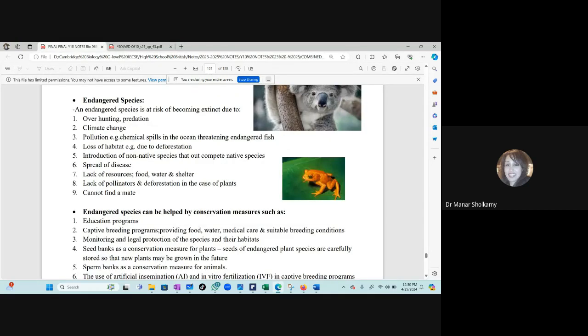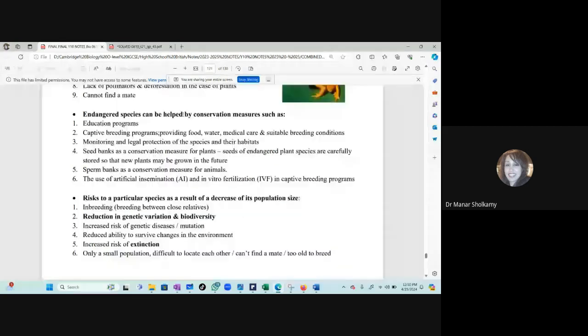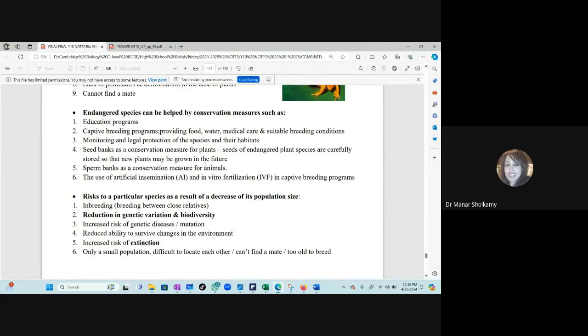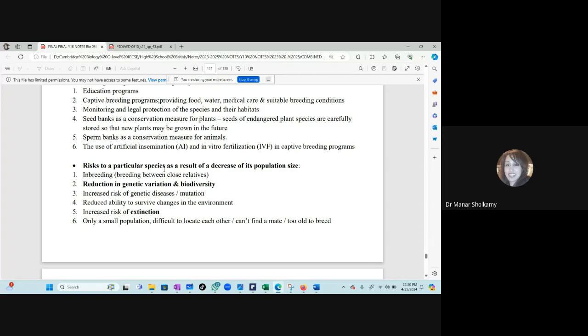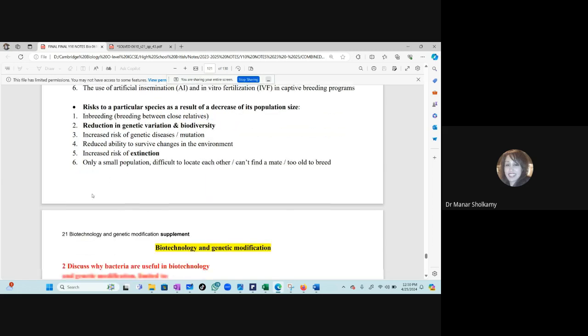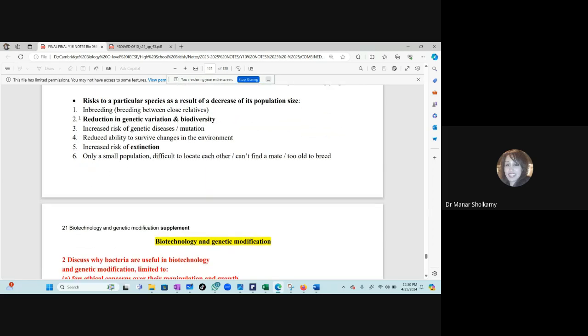Now, the remaining objective, endangered species can be helped by conservation methods. No, here. Risks to a particular species as a result of a decrease of its population size. I have a very little number of rhinoceros. What is the risk? What is the problem when I have a very little number? This or those 6 points. I have a very small population, so they will breed together. Brothers and sisters will breed together.